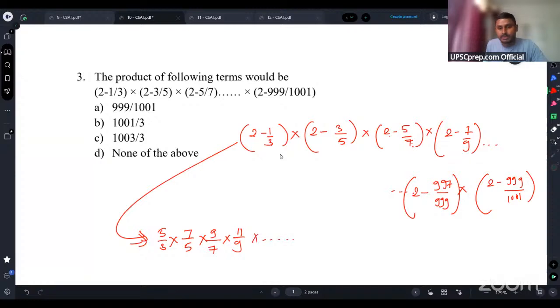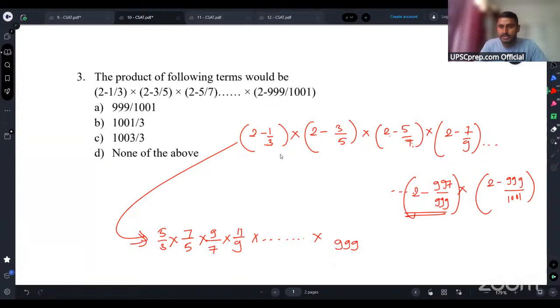And this goes on and on. Last one would be how much? Last term would be how much, guys? So for the second last term, if you take a product, this will be 999, and this 2 into 999 is what?